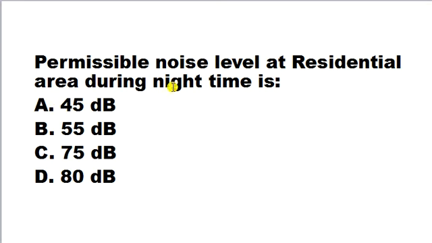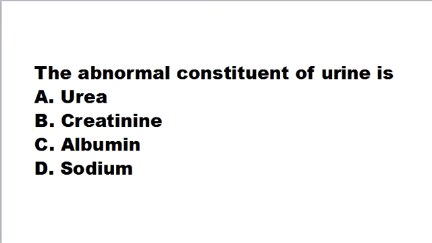Permissible noise level at residential area during night time is 45 decibel, 55 decibel, 75 decibel, 80 decibel. Here correct answer is A. 45 decibel is the permissible noise level at residential area during night time. As per the rules, the prescribed highest limit of noise level for residential localities is around 55 during the daytime and 45 decibel during the night time. So here A is the correct answer.